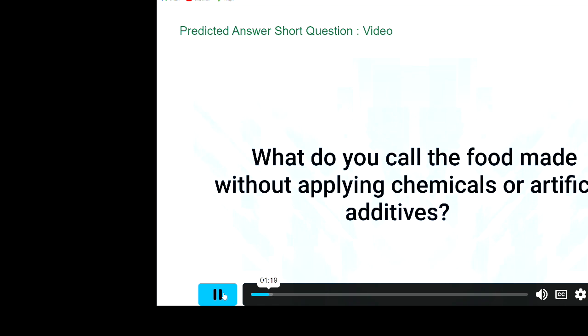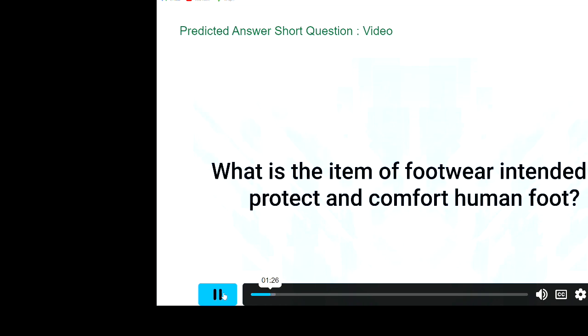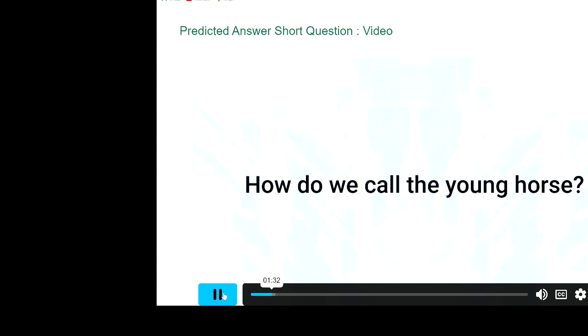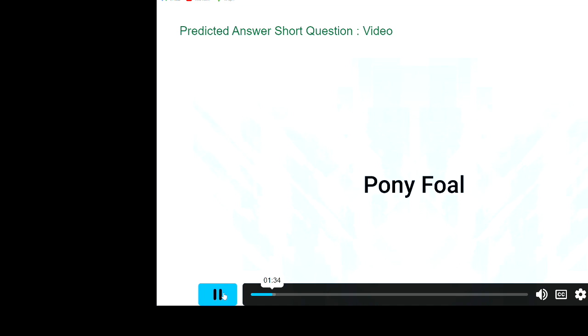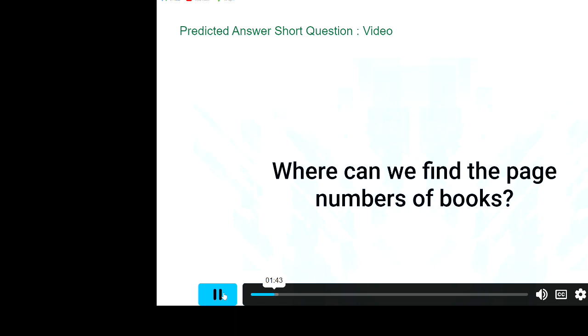What do we call the building that doctors and nurses work in? Hospital, clinic. What do you call the food made without applying chemicals or artificial additives? Organic food. What is the item of footwear intended to protect and comfort the human foot? Shoes, socks. How do we call the young horse? Pony, foal. Which one would you most likely see in the lake, a swan or a crocodile? Swan.